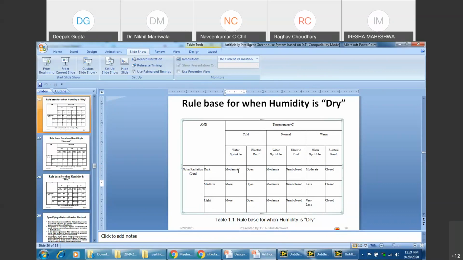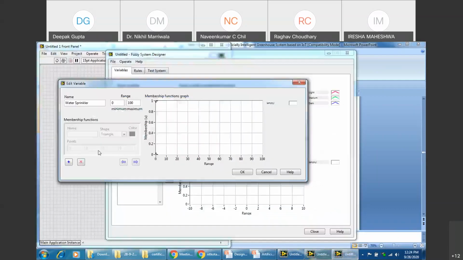So what we'll do is we'll use four of them. We'll use moderate, more, less and very less. I'll just show you how to do it. So the order will be starting from more, like more will be the highest.